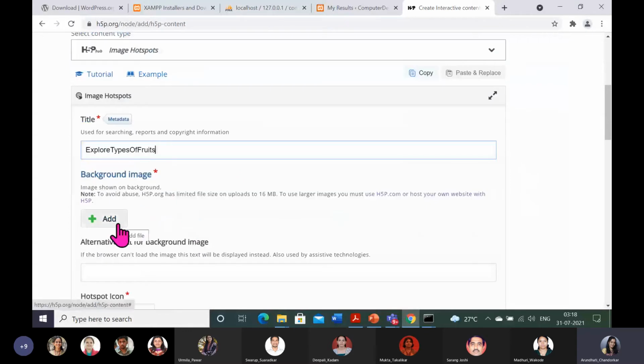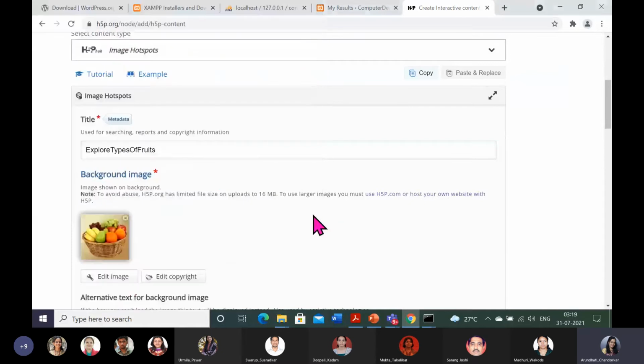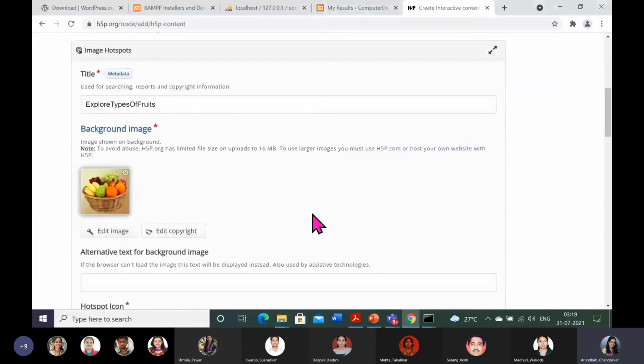And here now is image hotspot. Some image is there with you, and let me do it in parallel. I have given the image. In continuation with my previous presentation, I am including this hotspot in my presentation also.